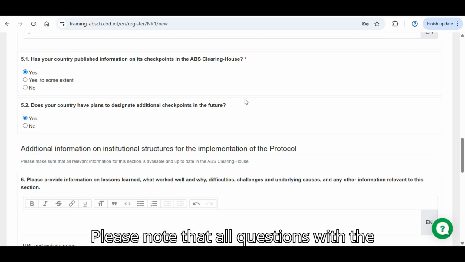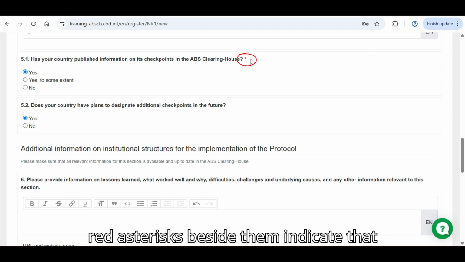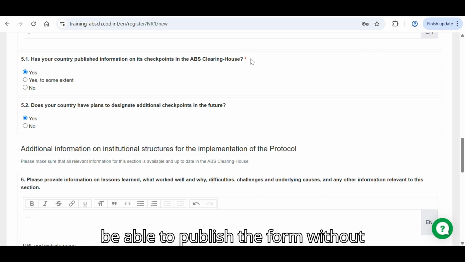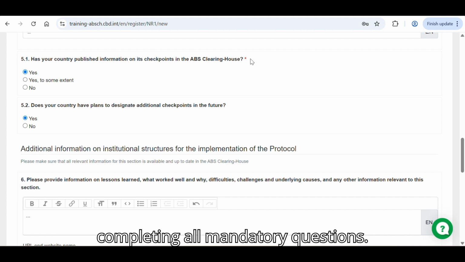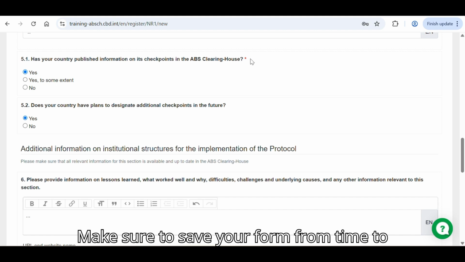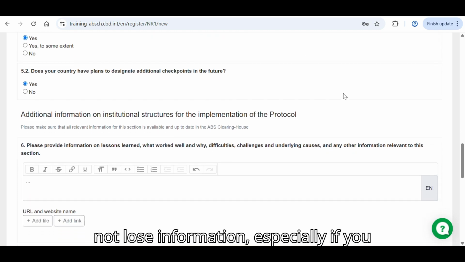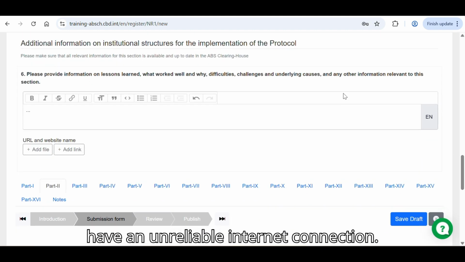Please note that all questions with the red asterisk beside them indicate that the question is mandatory. You will not be able to publish the form without completing all mandatory questions. Make sure to save your form from time to time as you work on it to ensure you do not lose information, especially if you have an unreliable internet connection.